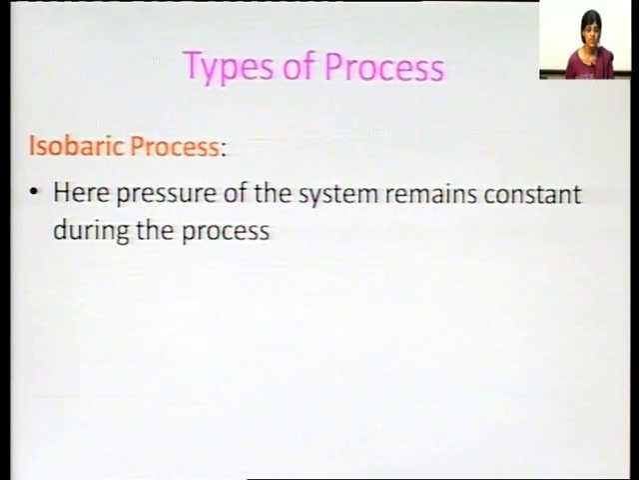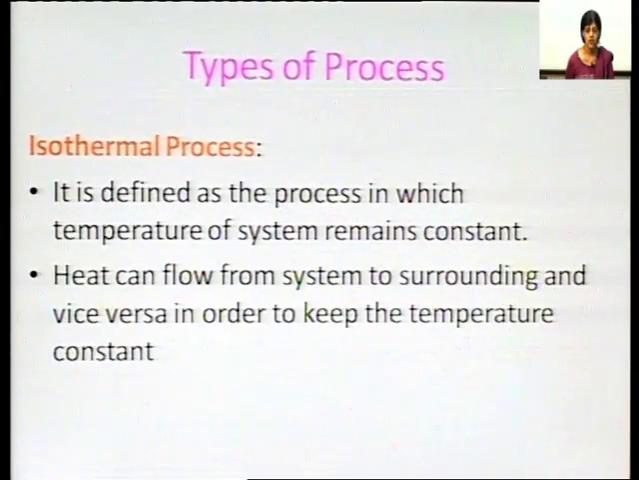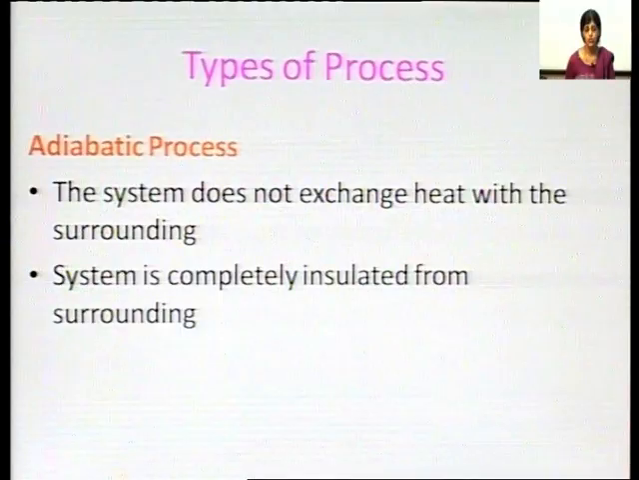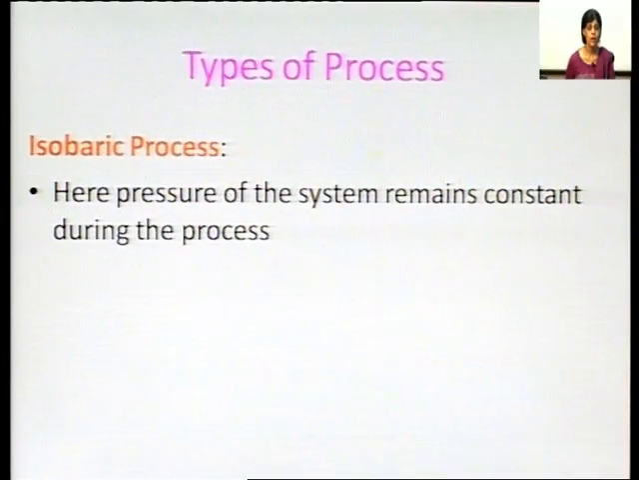So, we have seen that we have 4 types of processes taking place. The first type of process is known as an isothermal process, where the temperature remains constant. The second type of process is the adiabatic process. Then we have a third type of process, the isochoric process, and a fourth process, the isobaric process. So, this is about the various types of processes that take place in a thermodynamic system. Now, the next topic.